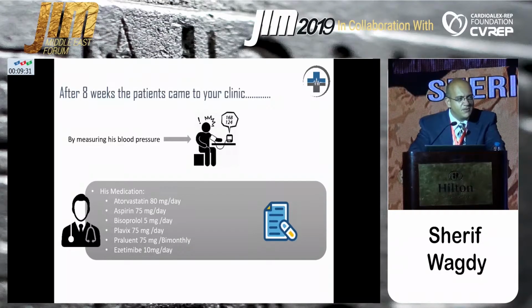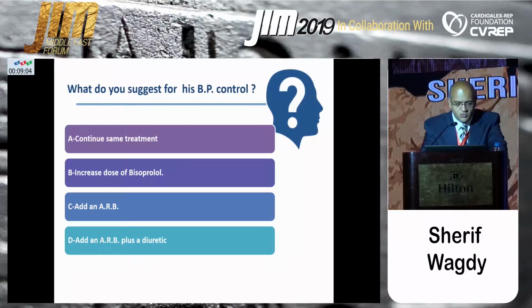After 8 weeks from his anterior ST elevation myocardial infarction, our patient came to the clinic. He was having uncontrolled hypertension, his systolic blood pressure 168 over a diastolic blood pressure of 124. His current medication was atorvastatin, aspirin, bisoprolol, Plavix, Praluent, and ezetimibe. So he is now uncontrolled hypertension after we controlled his dyslipidemia and his coronary condition. So what would you suggest for his blood pressure control?